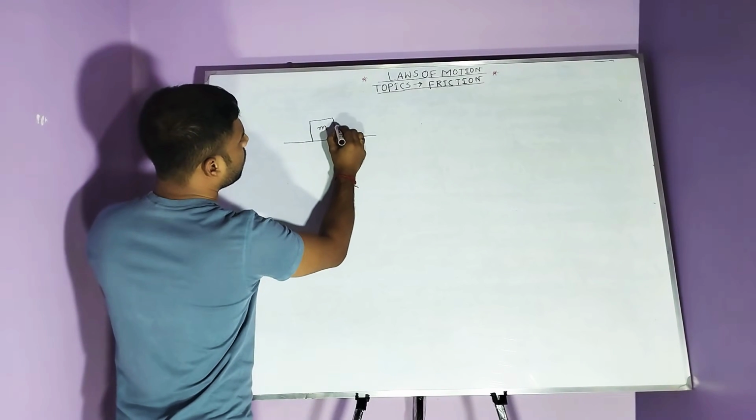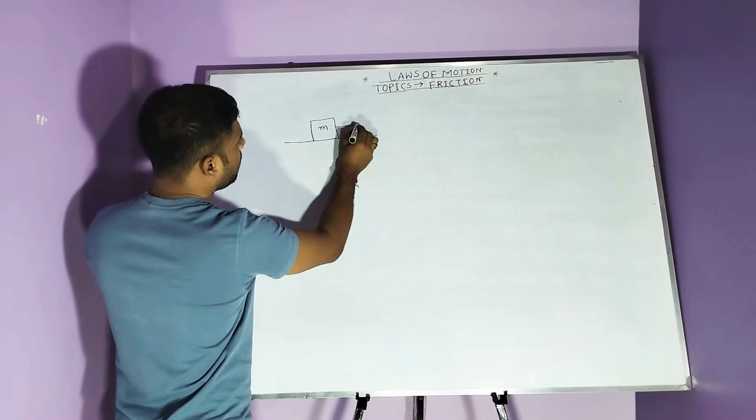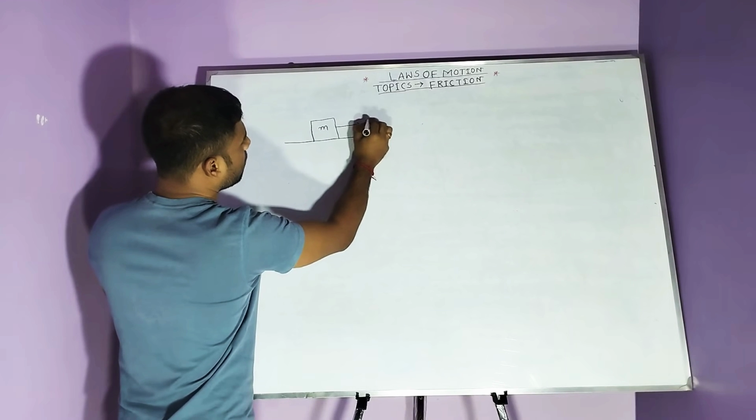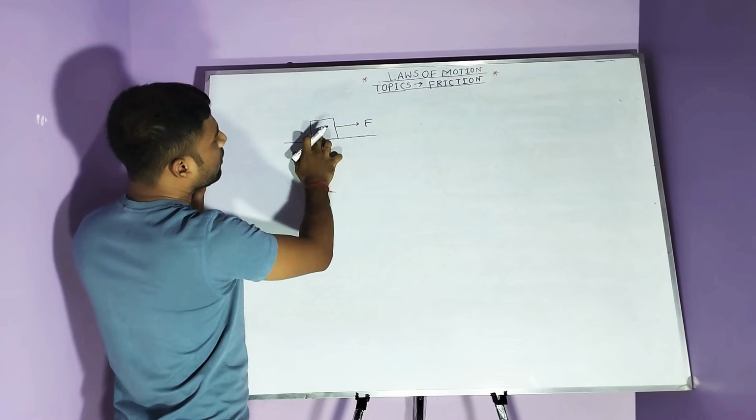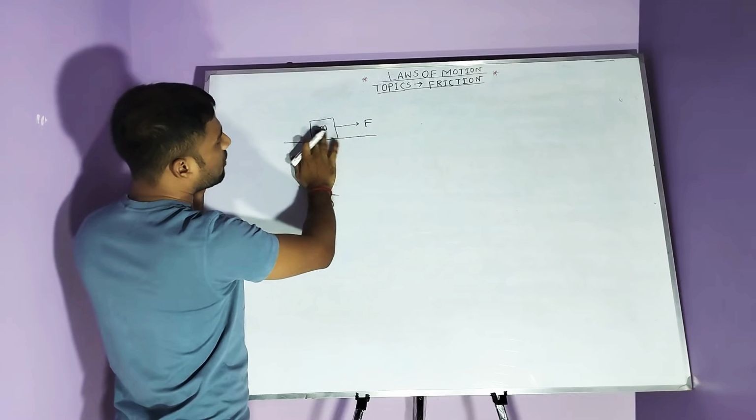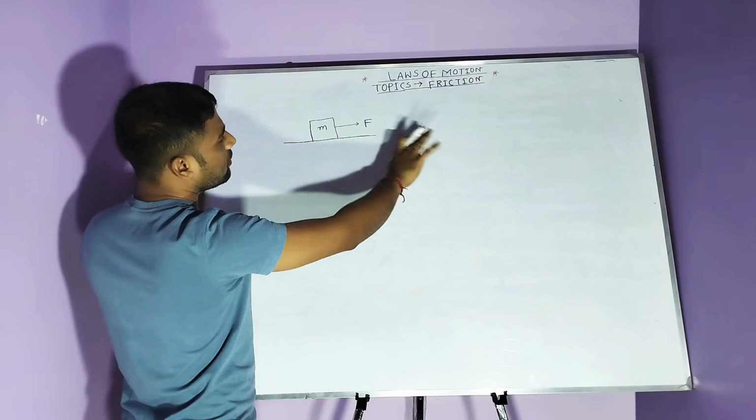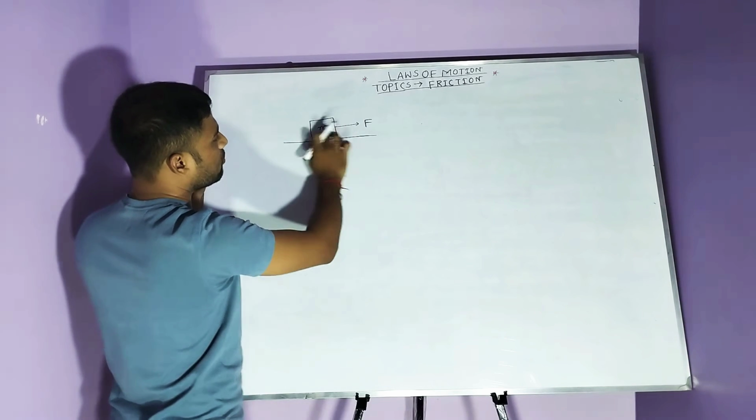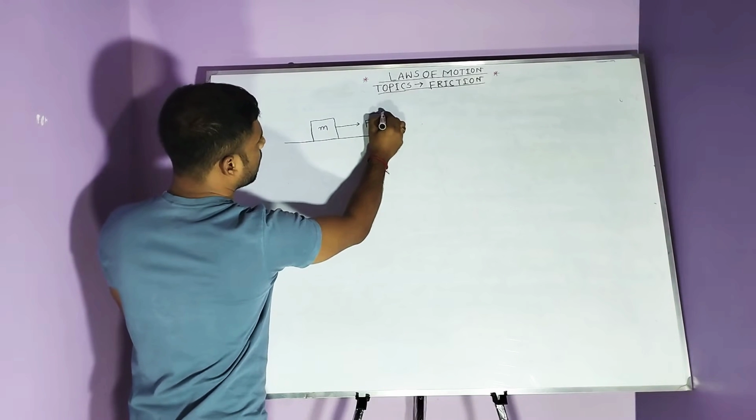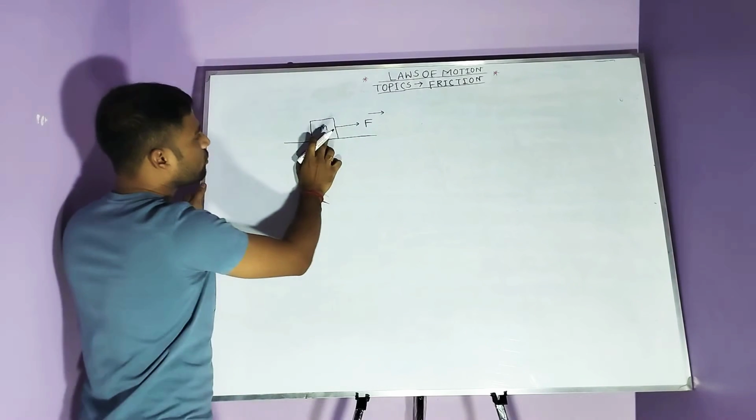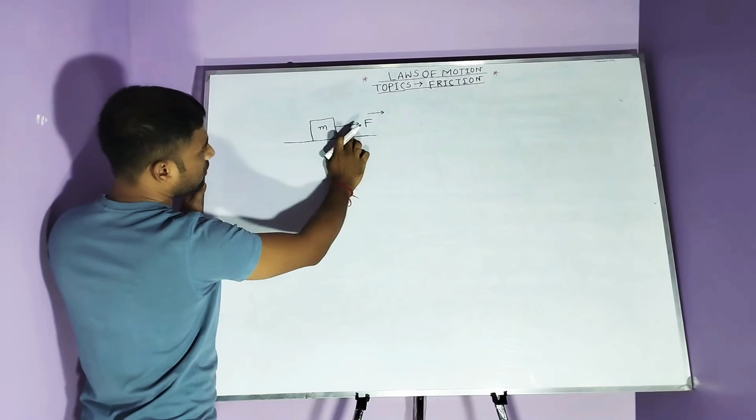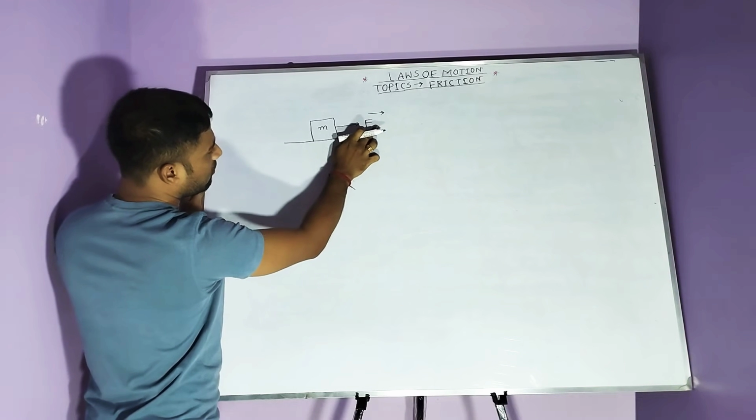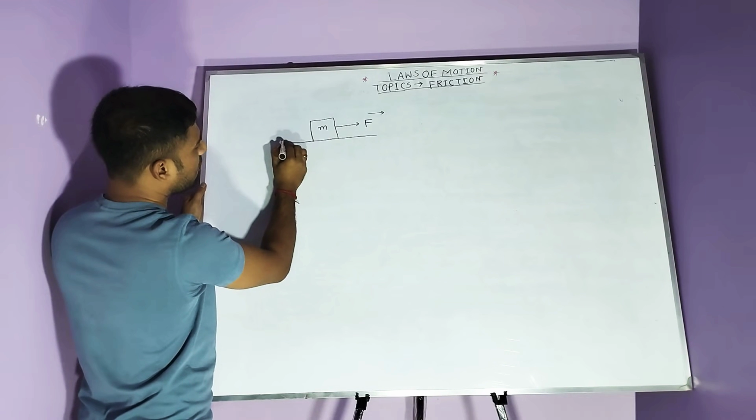Then suppose we apply a force F on the block for the purpose of moving the body along the positive x-axis. That means the body moves along this direction. So this is the direction of the applied force. Then the opposite direction means this direction,